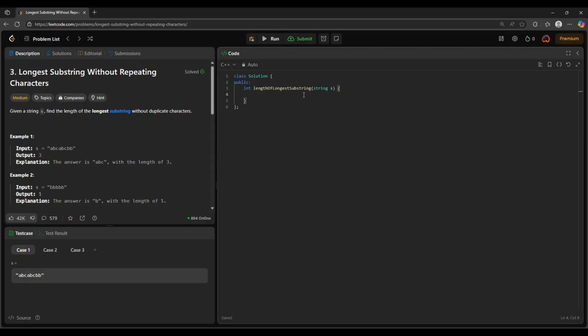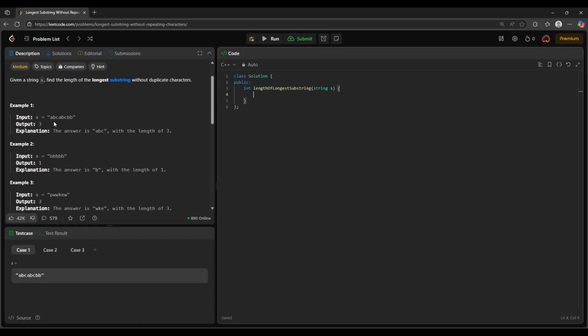LeetCode question 3 is longest substring without repeating characters. Given a string S, find the length of the longest substring without duplicate characters. So for the first case it's ABC, because once we get to A the value starts repeating.